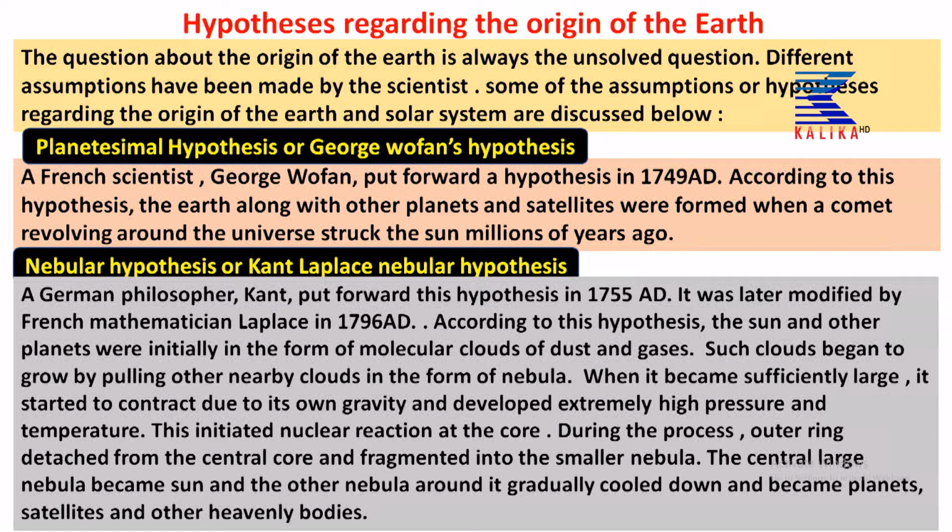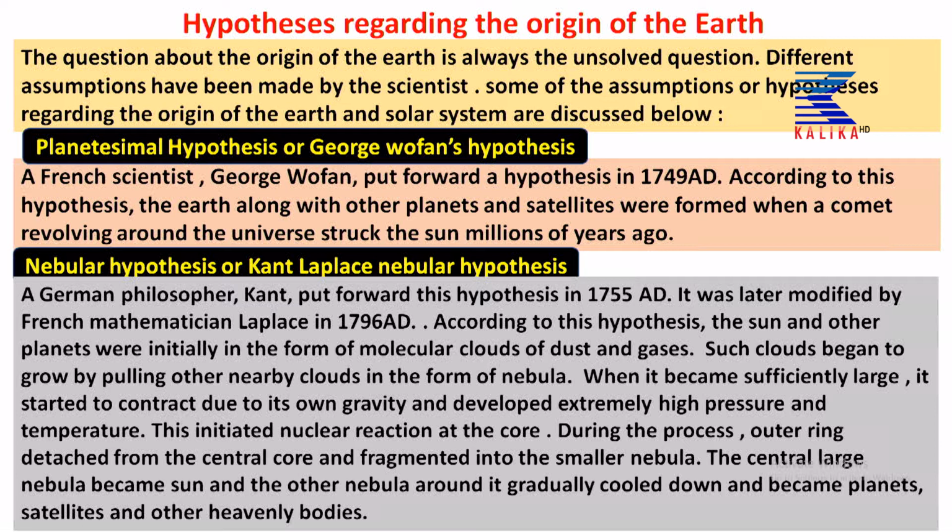When it becomes sufficiently large, it started to contract due to its own gravity, as I told you, and developed extremely high pressure and temperature. This initiated the nuclear reaction at the inner core. During this process the outer ring detached from the central core and fragmented into smaller nebula. The central large nebula became the sun, and the other nebula around it gradually cooled down and became planets, satellites and other heavenly bodies.